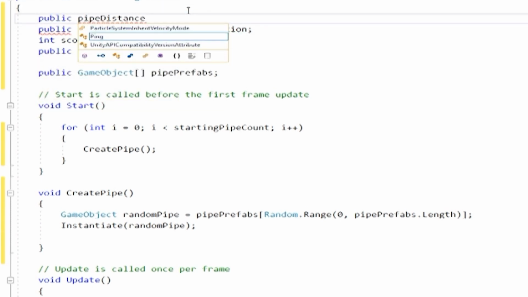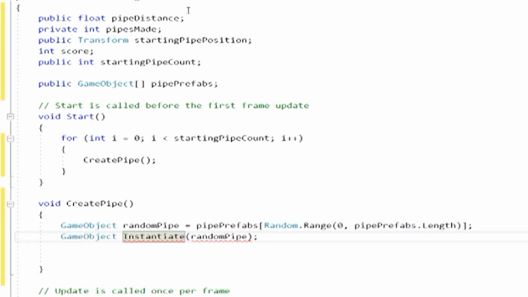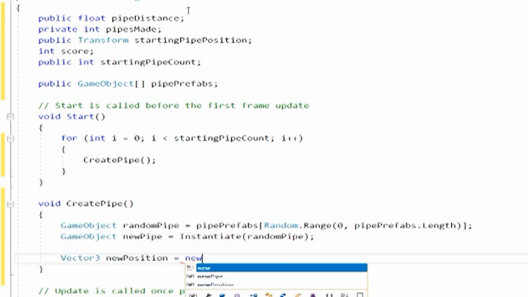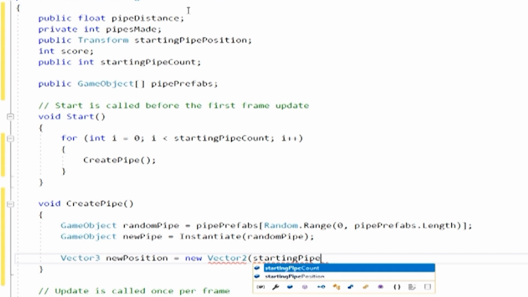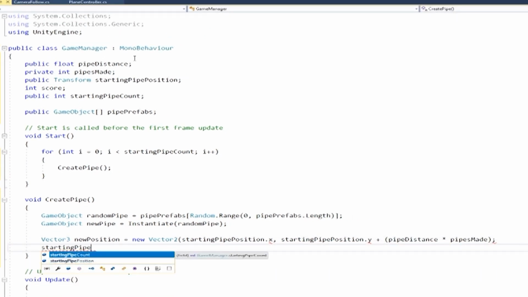Then, to set the position of that pipe, I would take the starting position and then add to the x value the distance between each pipe times the number of pipes that I have already created. You can see here that I'm working through the logic and mixing up my variables.